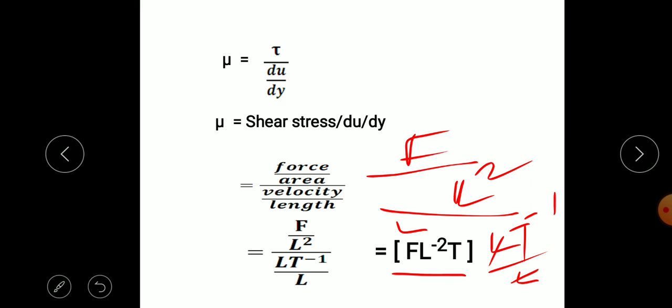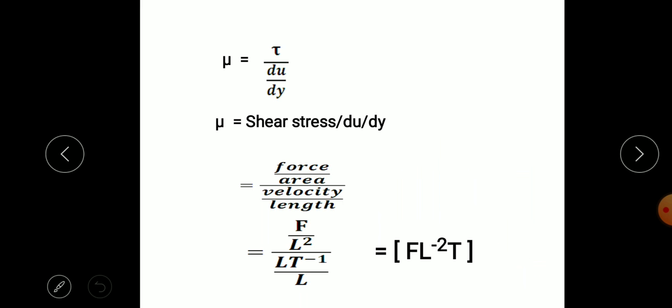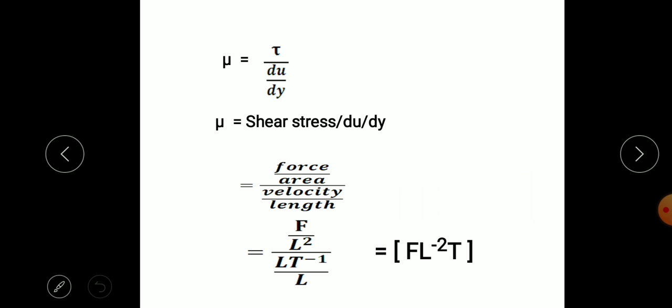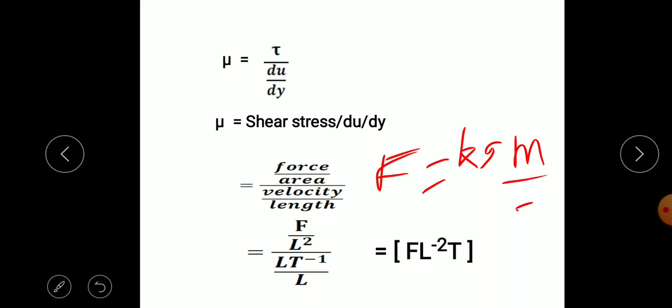So we get the viscosity unit in terms of force as F L raised to minus 2 T. Now if you put the dimension of the force, we know force is equal to mass into acceleration, so kg meter per second square. So kg unit is M, the length unit is L, and second is T raised to minus 2.